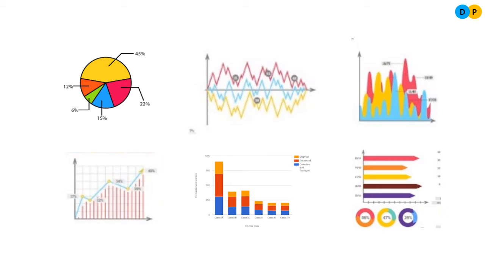So that's why instead of representing the data in a plain way, it would be better if we represent the data in terms of diagrams and graphs. There is one very important saying: instead of using thousands of words, just a common or ordinary image will make a lot of sense. In the same fashion here also, instead of putting a lot of effort in compiling and putting forward the data, the best way to present all these data is in terms of diagrams and graphs.